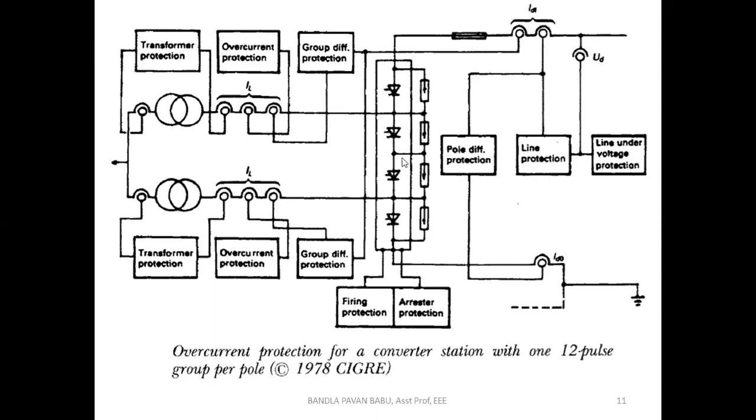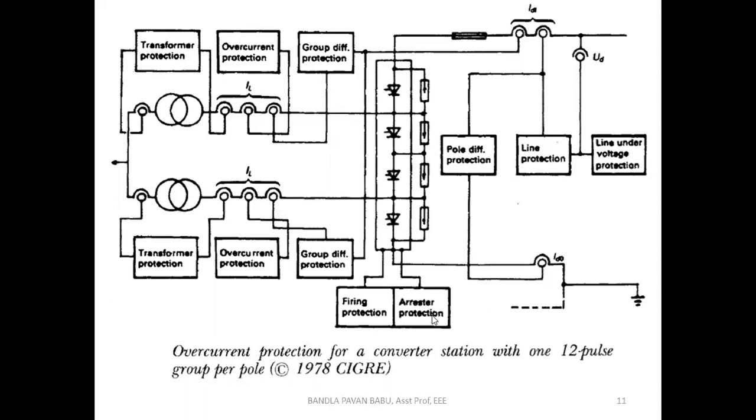Next, at the converter side, look at the valve side. They have connected the firing protection and arrestor protection, in order to protect from surges. Of course, we are using the transformer leakage reactance and the surge impedance, even though we are using the arrestors.